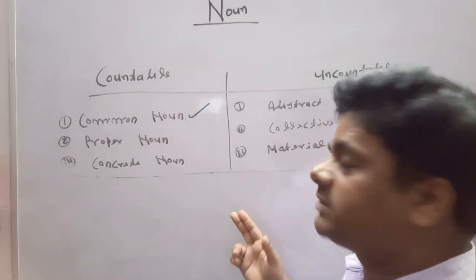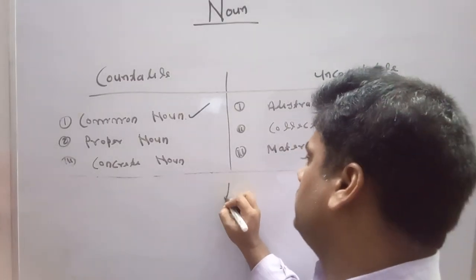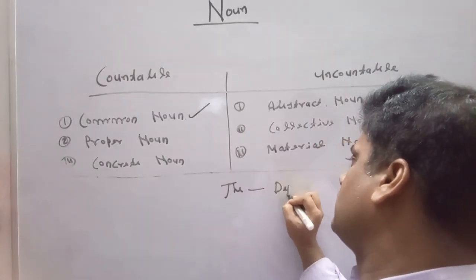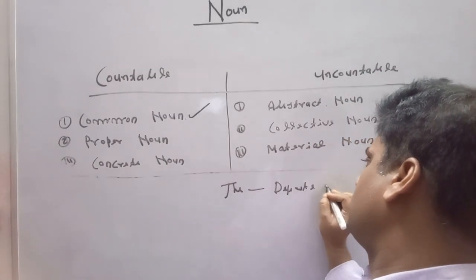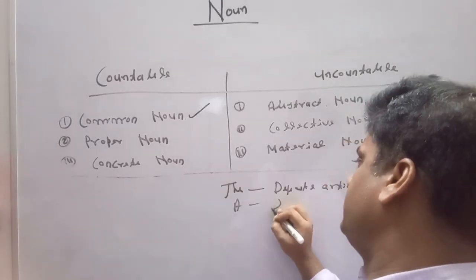And there are two types of article: definite article and indefinite article. The is called definite article. A is indefinite article.